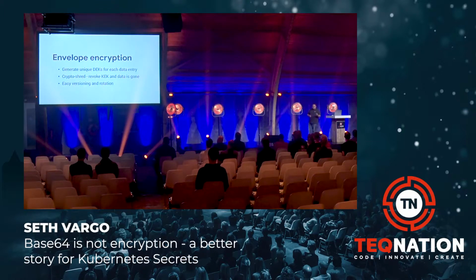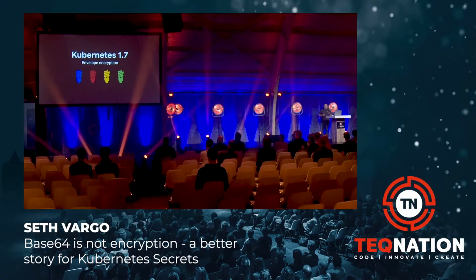And it gives us a separation of concerns. We can easily version and rotate our key encryption keys separately from our data encryption keys. And this separation of concerns is really great for scalability. It also allows us to do the crypto shredding that I talked about earlier. So what does this have to do with Kubernetes? Well, Kubernetes 1.7 actually introduced this concept of envelope encryption into Kubernetes Secrets.